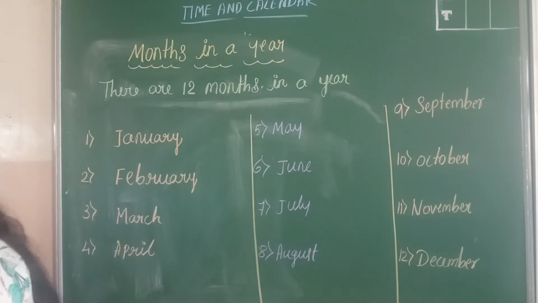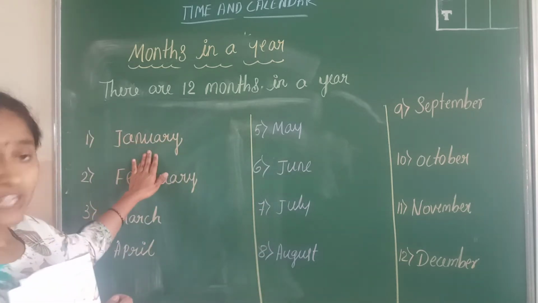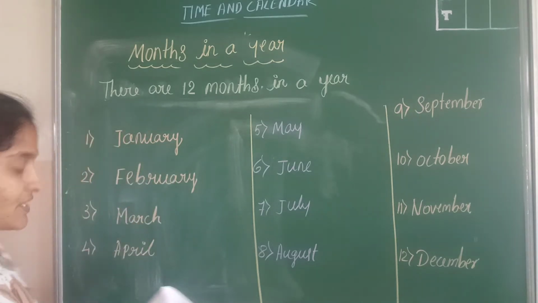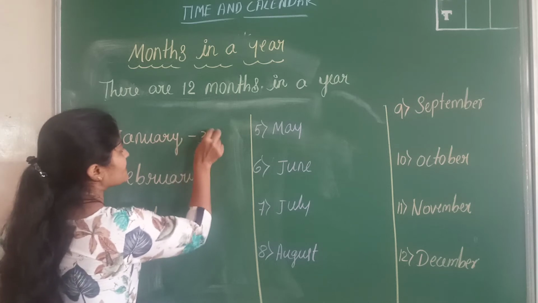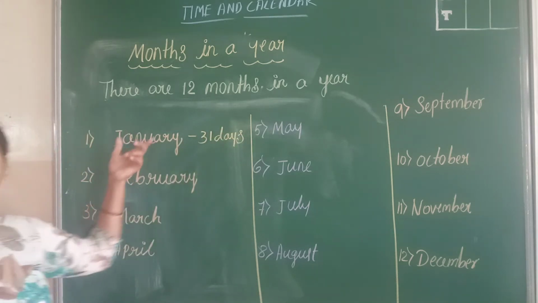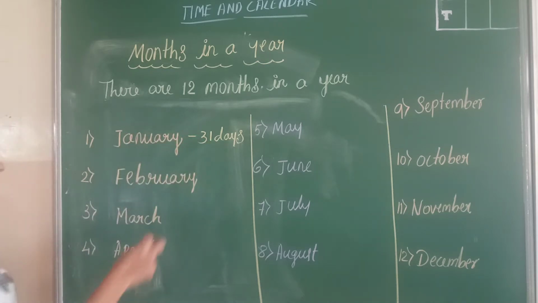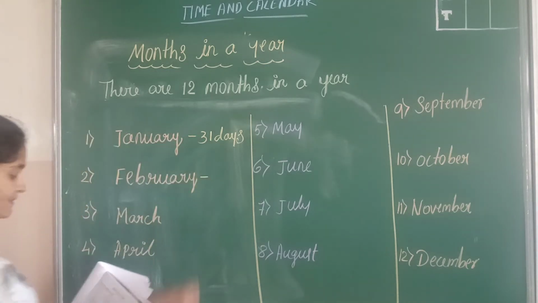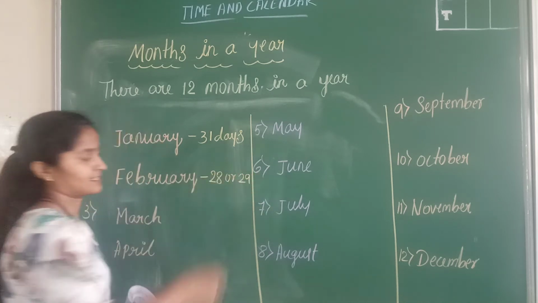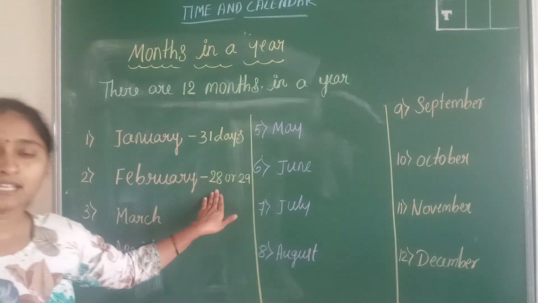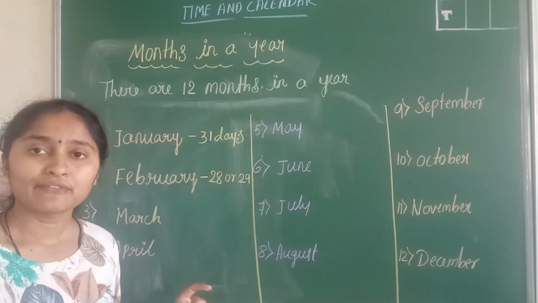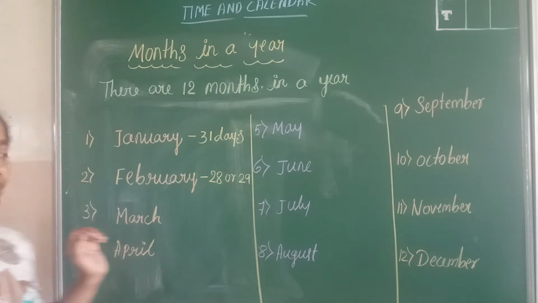So now, in the month of January, how many days will come? In January there are 31 days. And in the month of February, there are 28 or 29 days. In February there are 28 days, but only during a leap year, there will be 29 days in the month of February.